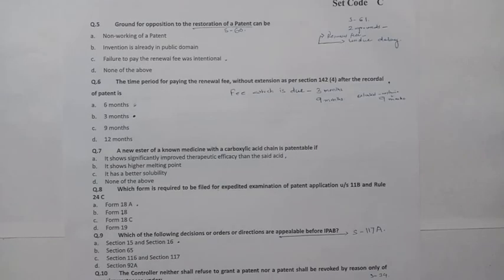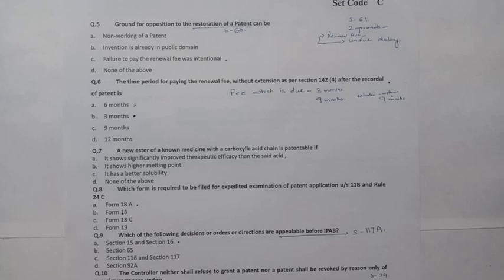Next question is question number 5. Ground of opposition to the restoration of a patent can be. Answer is C. Failure to pay the renewal fee was intentional. There are only two grounds given under section 61. First is failure to pay the renewal fee was intentional, and second is undue delay. So answer is C.